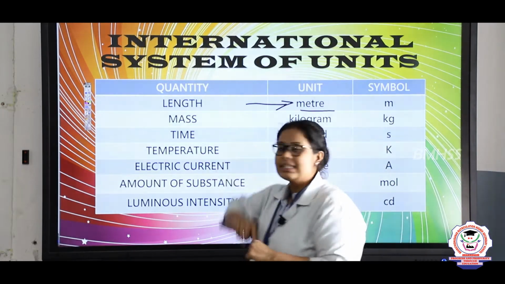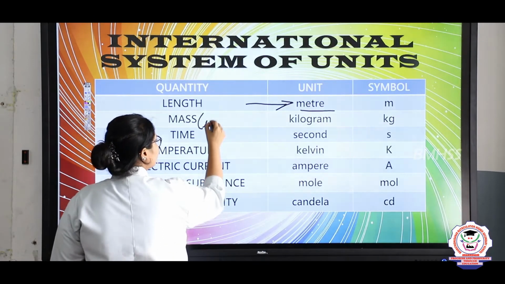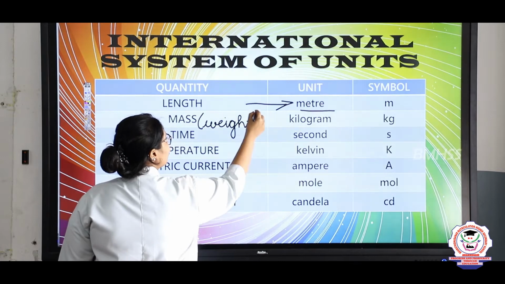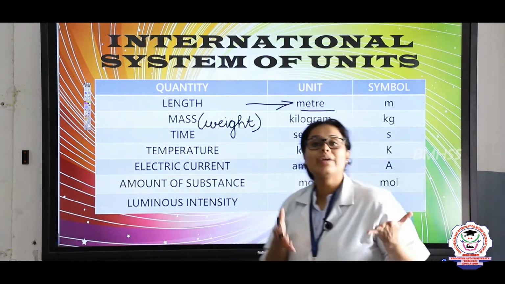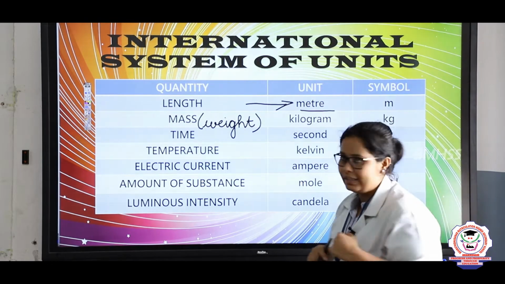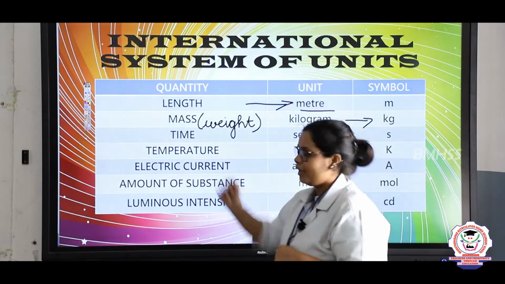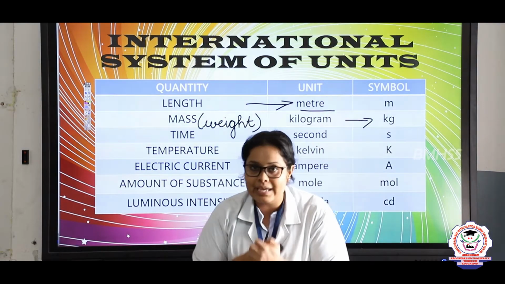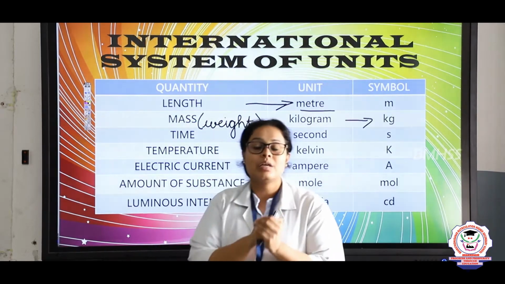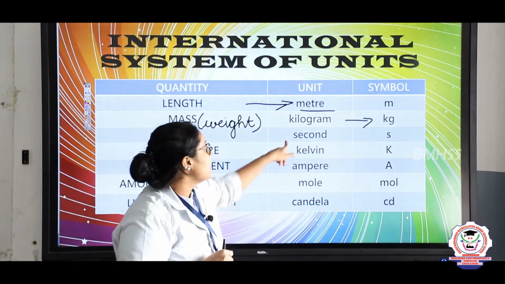Next is mass. So what is mass? Mass is the weight, and the weight is calculated in kilograms. Kilogram is the basic quantity and the symbol of kilogram is kg. In the same way, time. Whenever you need to find the time, generally we use hours, minutes or seconds. Here we need one standard time, and that standard time is the second.